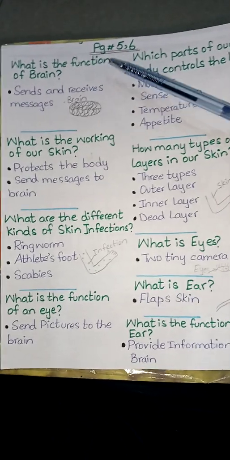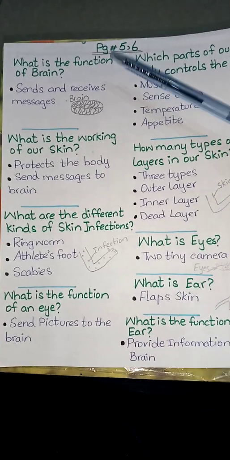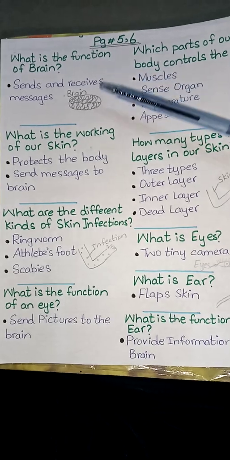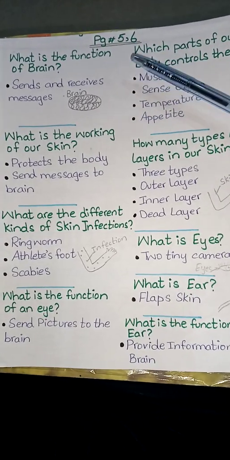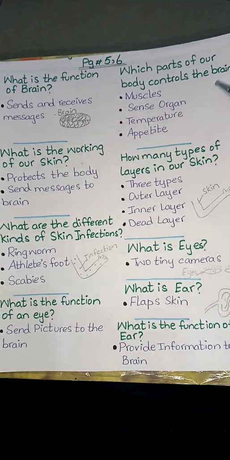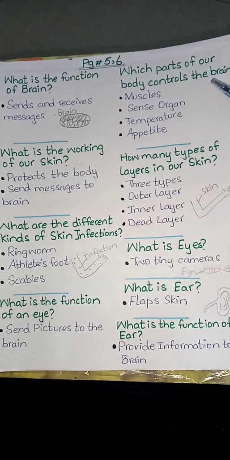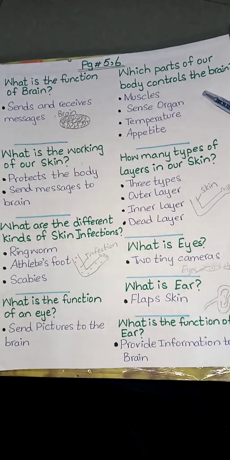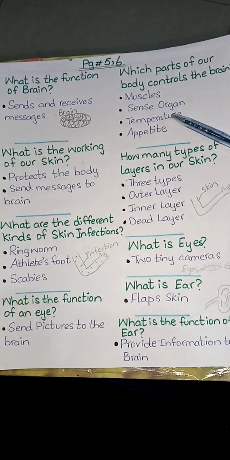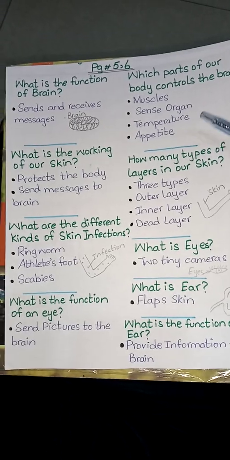What is the function of brain? The function of brain is to send and receive messages. It is also a remarkable organ in the body. Parts of our body that control the brain are muscles, sense organs, eyes, ear, nose, mouth, temperature, hot and cold, appetite, bhook.